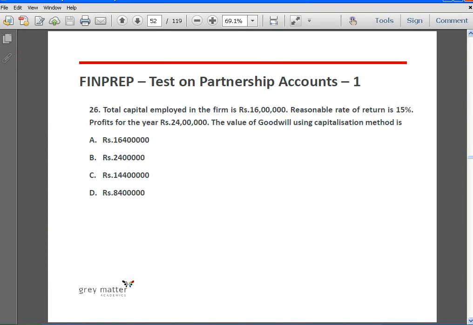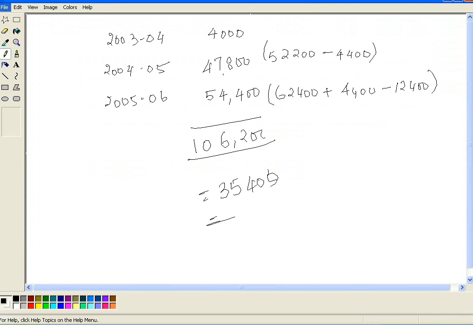Next, total capital employed in the firm is 16 lakh rupees. Reasonable rate of return is 15%. Profit for the year is 24 lakhs. The value of goodwill using capitalization method is. See, just look at the capital employed by the firm. It's only 16 lakhs, but the profit that the firm has made is 24 lakhs. So the rate of return is very high. So even before we make the calculation, we must understand that the value of goodwill is going to be very, very high for this firm. So let's see what the value of goodwill is.